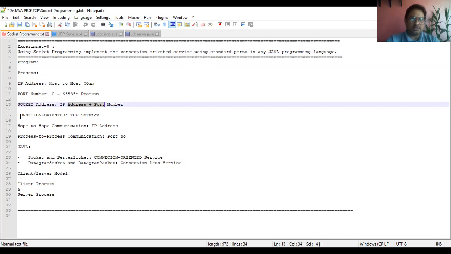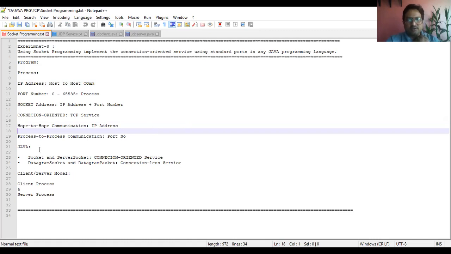Connection oriented, these TCP services are connection oriented, right? For the process to process communication, we have the port number. And talking about Java, to implement a connection oriented service, you have used Socket and ServerSocket. You remember that?